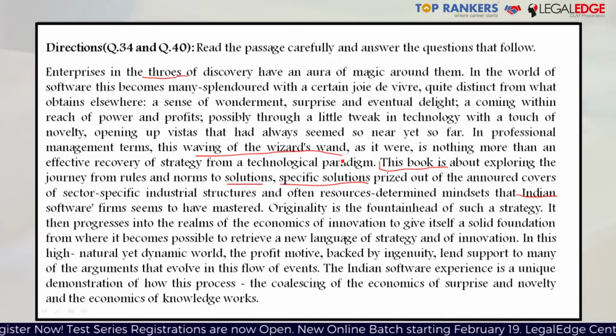So this whole process is happening. This company is struggling, and at the same time, they are also anticipating that something good is along the way. It almost seems like it is a wizard doing some sort of magic, and that is why there is an aura of magic around the enterprise. So in a way, you can understand that the wizard does his magic because he knows something about reality which the other people don't. This is a wise person who can make certain decisions because of which certain things become possible. But to the outsider, it seems completely magical.